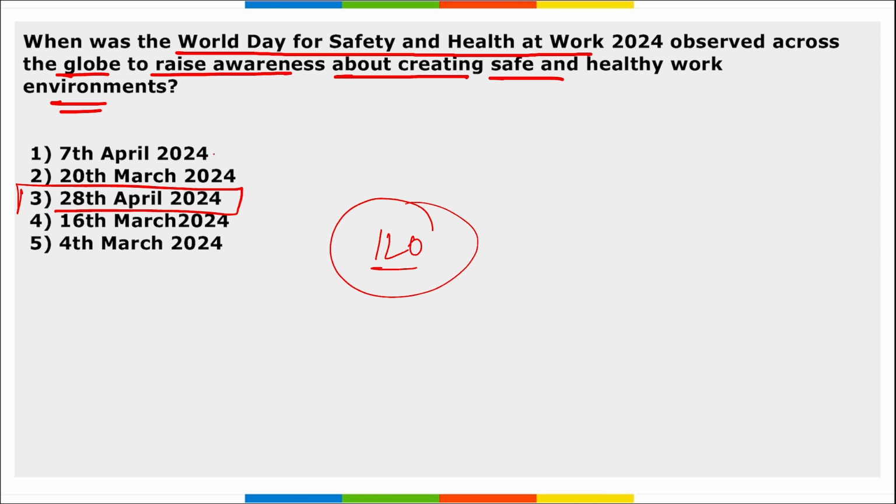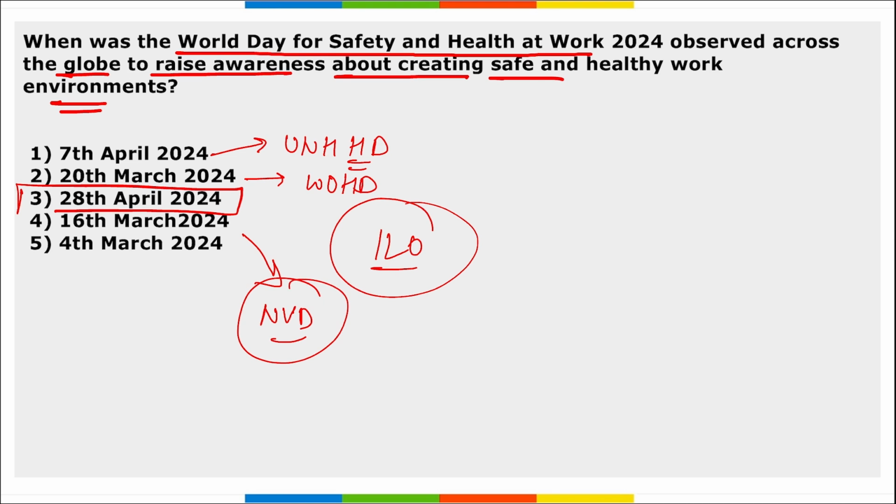Then if we talk about 7th of April, we observe 7th of April as UN World Health Day. Then 20th of March is observed as World Oral Health Day. Then on 16th of April, we observe National Vaccination Day, that is your National Immunization Day.